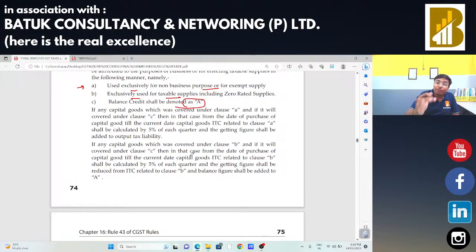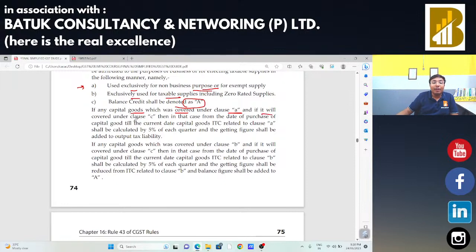Now, I am going to take the situation. If any capital goods was covered under clause A, that means when I had bought that particular capital goods, at that time I was exclusively doing the business of exempted supply. Okay, in that case, I had not claimed the input tax credit. मैंने उसकी input tax credit claim नहीं की थी.